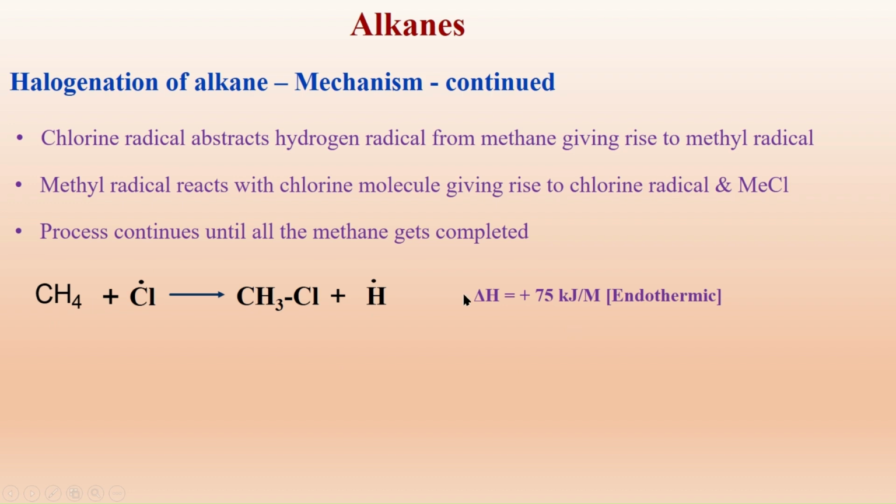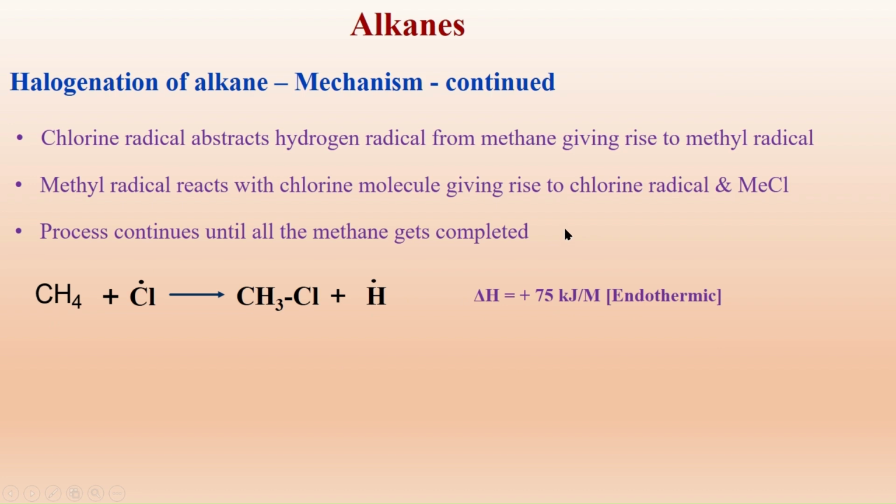if I calculate the heat of hydrogenation, it is found to be 75 kilojoules per mole. It is an endothermic reaction. Excess energy has to be supplied. Whereas when it forms methyl radical, it is an exothermic reaction, as we have seen in the previous slide. This reaction is easier and it forms more easily.